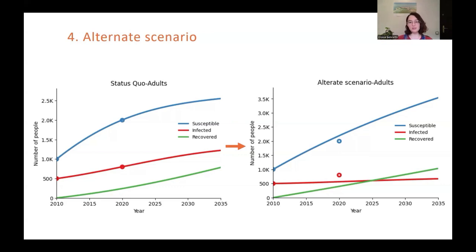So since we've decreased the number of people infected, that also decreases the infection rate and therefore increases the amount of people who are susceptible. We can understand this intuitively by just thinking that since there are less infected and therefore infectious people in the population, there are less people to give that disease to the rest of the population.